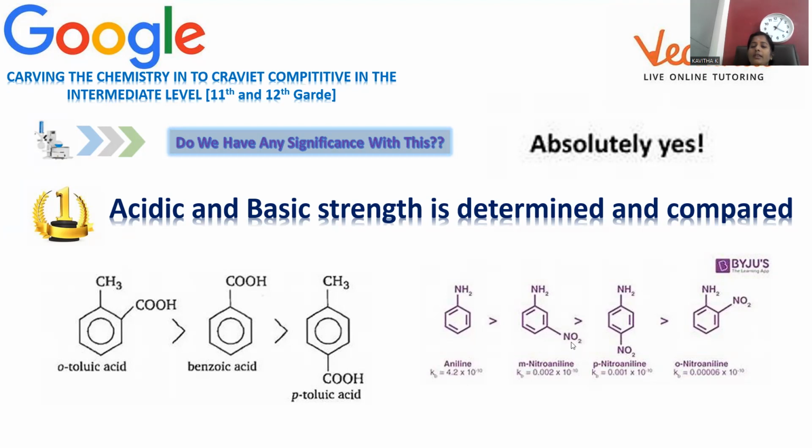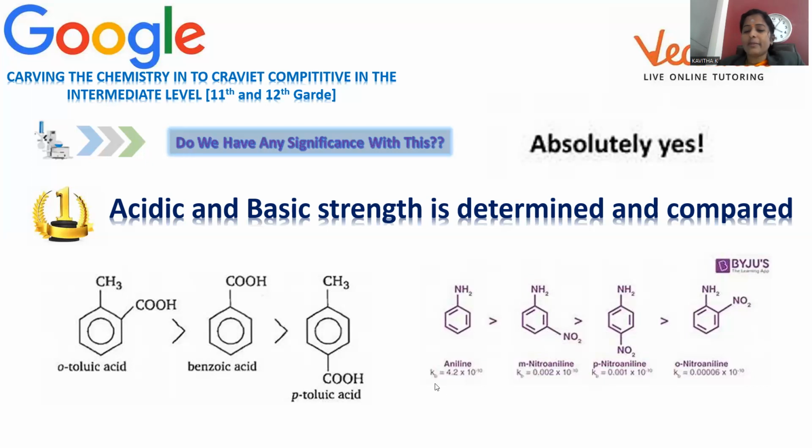Now let me put nitro over there. Nitro is electron withdrawing, right? Withdrawing means what will it do? It will drag the electron density. So nitro is dragging electron density, so that this amino nitrogen is not free to release the electrons. Whenever nitro is present, there is not enough density on this, and the electrons are not free for donation, so its basic strength is somewhat reduced. And compared to meta, para has a still higher tendency to drag the electrons very strongly.